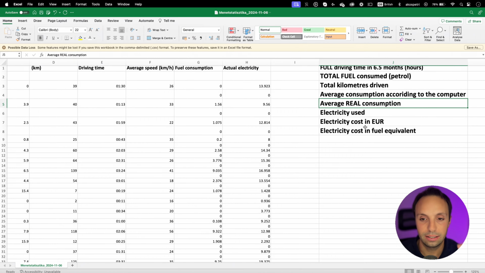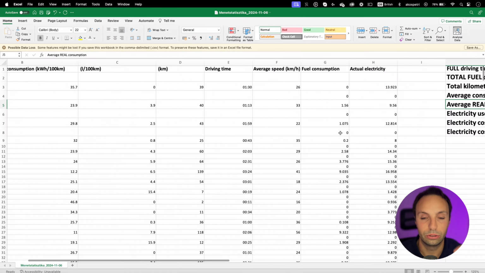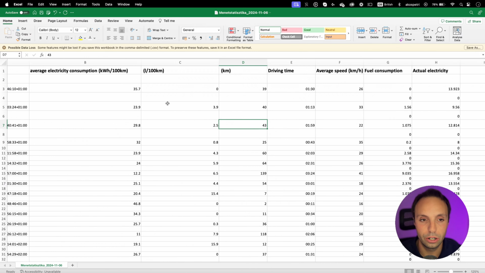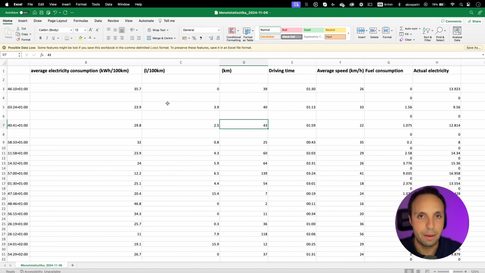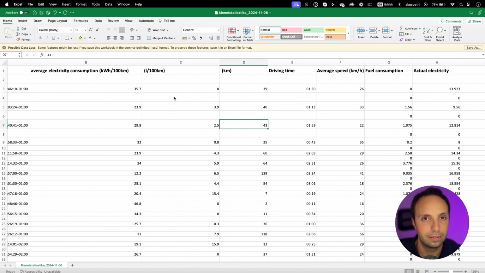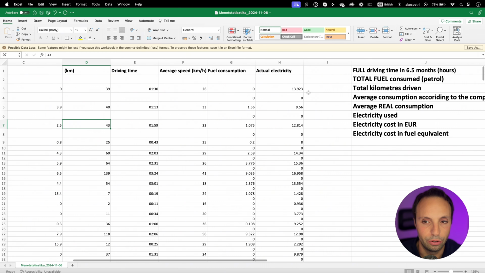And then I will show you the electricity cost in euro and the electricity cost in fuel equivalent, and also my total fuel consumption, which really I brought down from the statistics. So how it worked, I shared the My Audi app data. I sent it to my email address, and it gives you a CSV file, and you just go into the Excel file, you click File, Open, and you just pick the CSV file, and it easily handles everything. And you know, I just started to make some side calculations, and now let me show you the results, right?